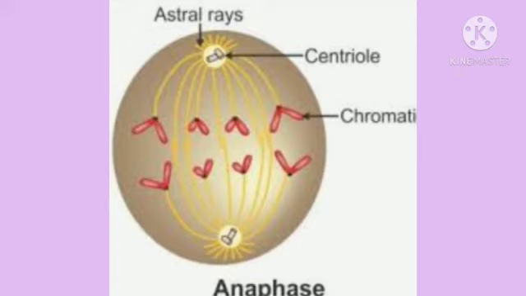Separated sister chromatids are called daughter chromosomes. Chromosomes being pulled appear like a bunch of bananas. In this way, each set of chromosomes reaches the two opposite poles of the cell.